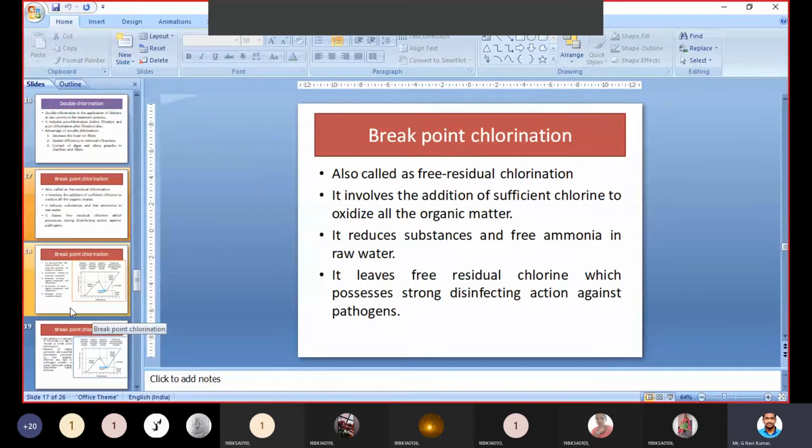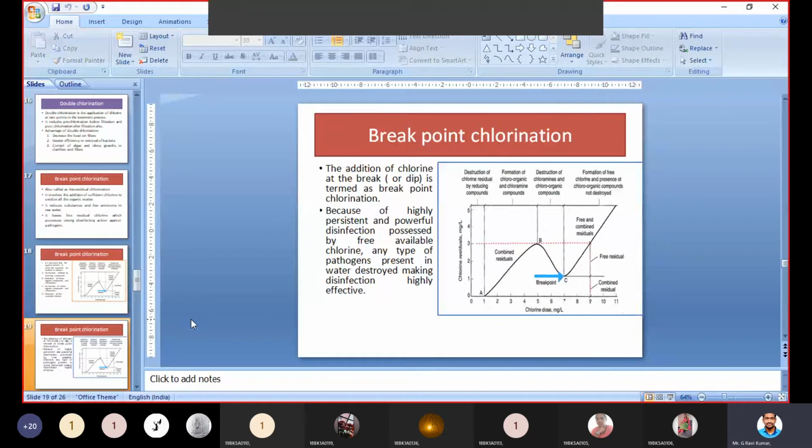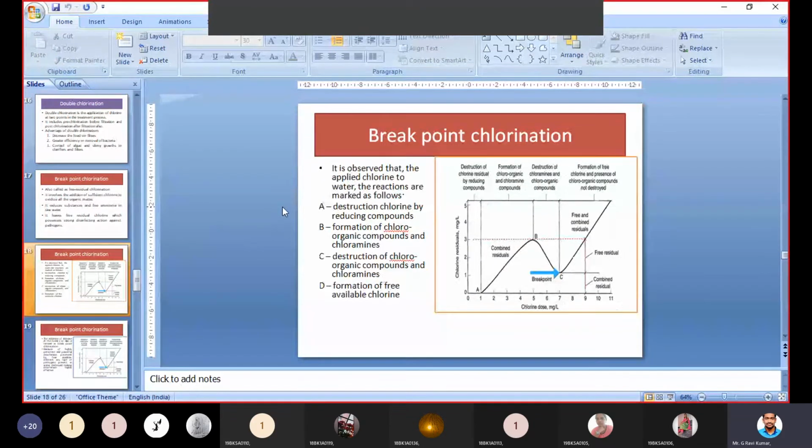Here you can see what breakpoint is; you will understand from this what breakpoint chlorination is. This is the graph, and in this graph different points are there: A, and after some rise, point B, and after B it falls down. This is C, and after that it increases again, and at the end it will be D. It is observed that the reactions of the chlorine applied to water are marked in this graph.